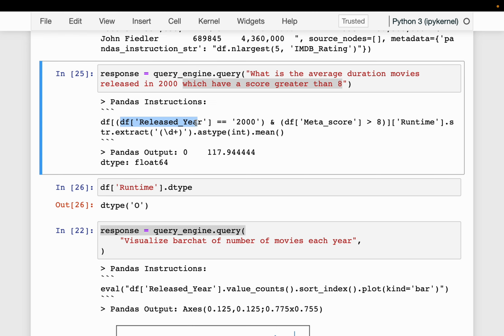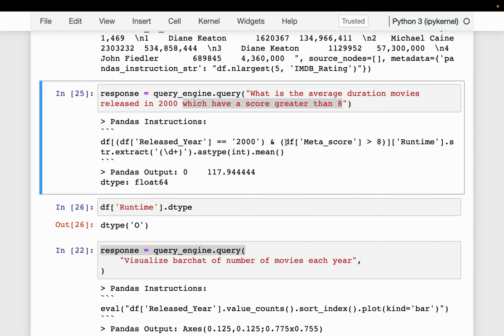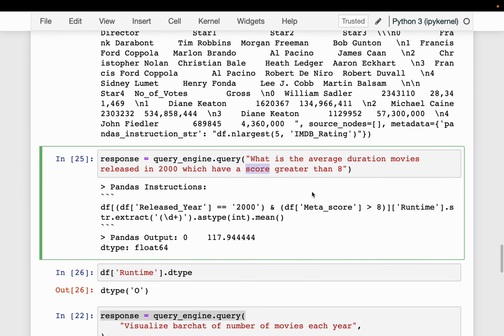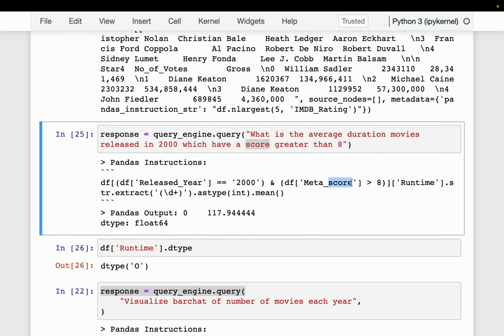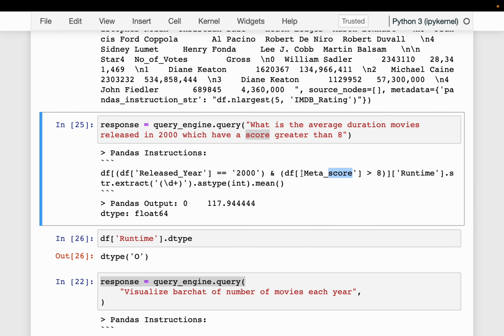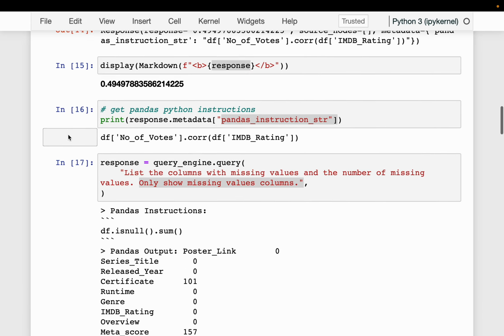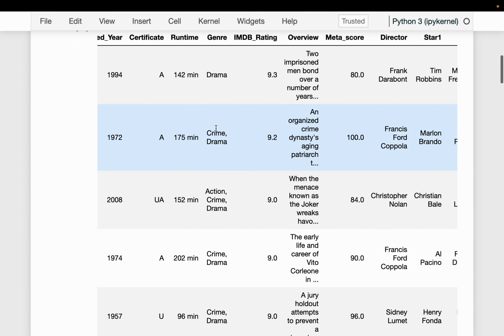So it said looking for release year equal to 2000. That is looking good. And then the score: see here we have set score, and in this data frame, we have only one variable which has score in its name. So it said meta score greater than 8. Now it is looking at runtime, but notice this time runtime is an object, not an integer variable.